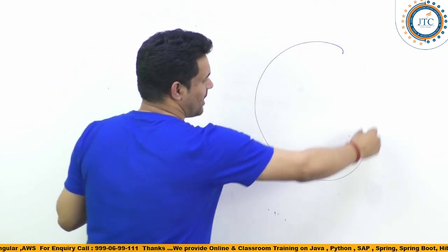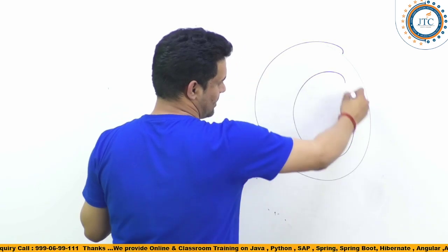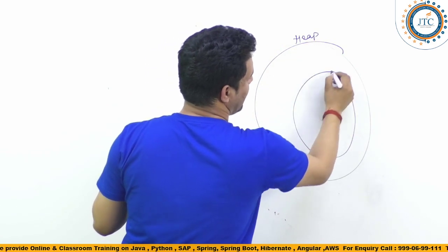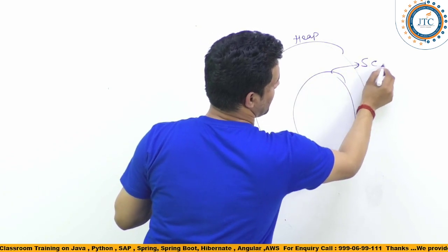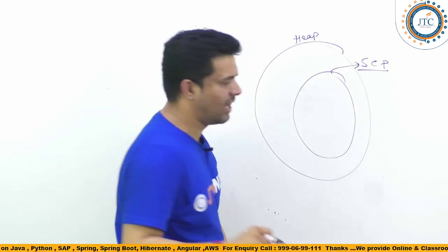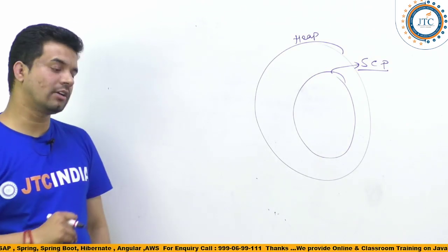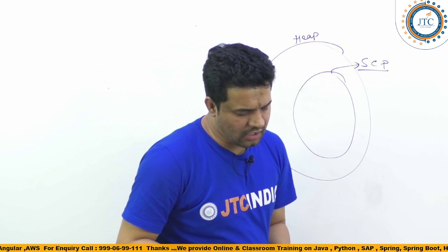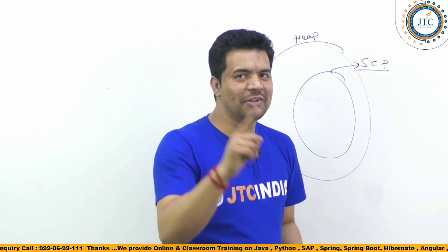Here, this is the heap memory, and this one we have is the SCP, the string constant pool, right? Now, guys, here I'll tell you one point.